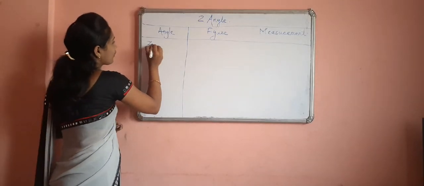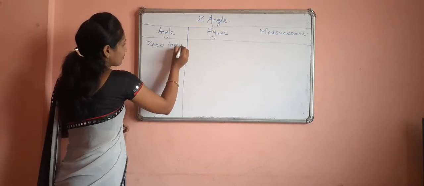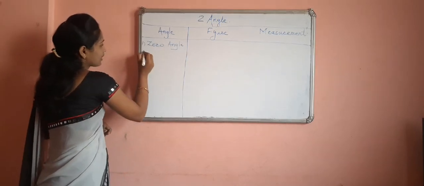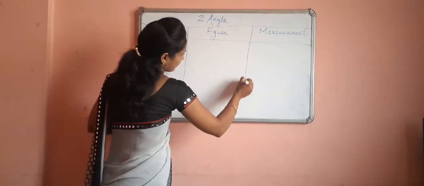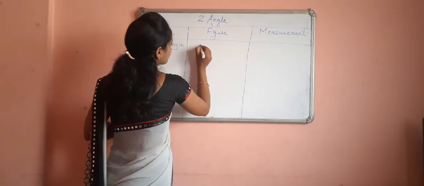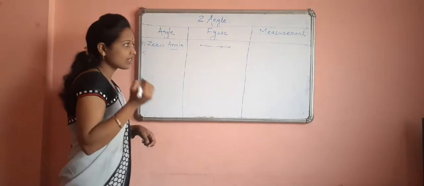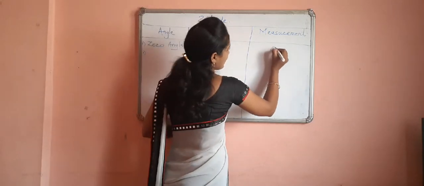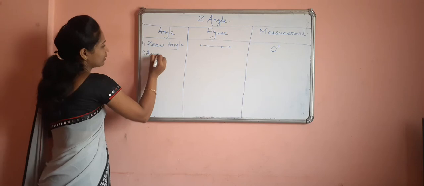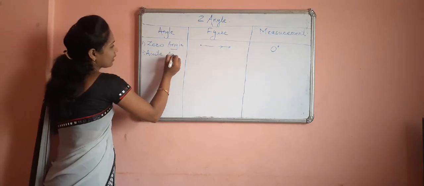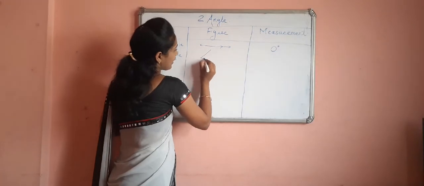Angle, first of all you have given zero angle. Next one, zero angle figure is just like this. Okay, this is your zero angle and measurement is 0 degree. Next one you have given acute angle. Acute angle figure is given in this way.